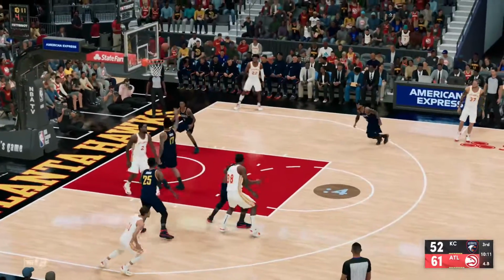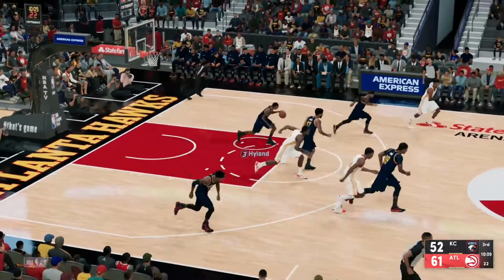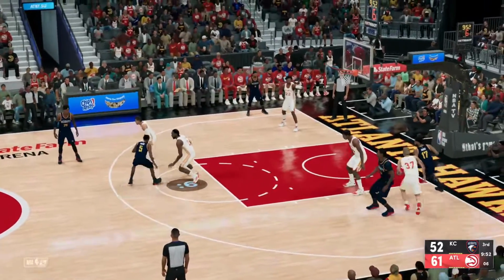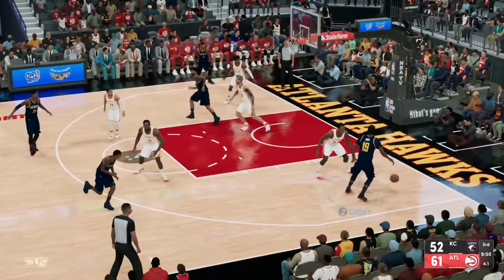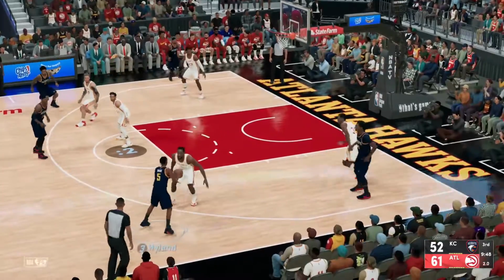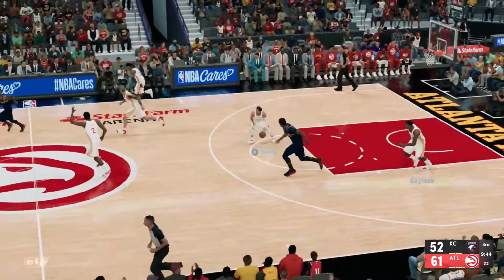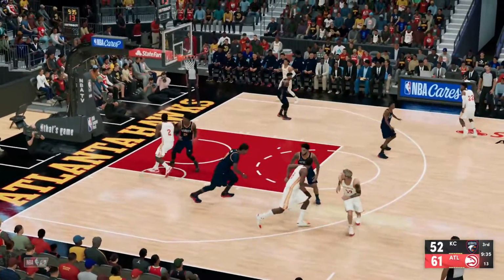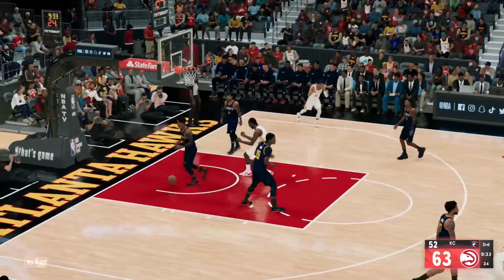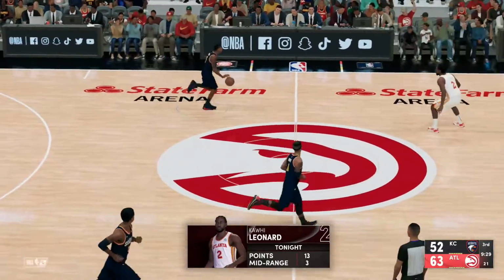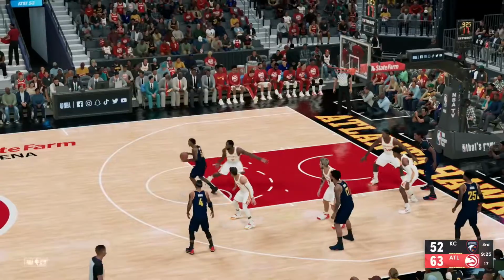Kawhi drives over Bridges. Tough shot, no good. Highland goes to Logan. Logan, time counting down. Back to Highland for 3, and Highland is off target. Kawhi spins, goes up, and gets around Jordan to score. Hawks lead by double digits now, 13 points for Kawhi.